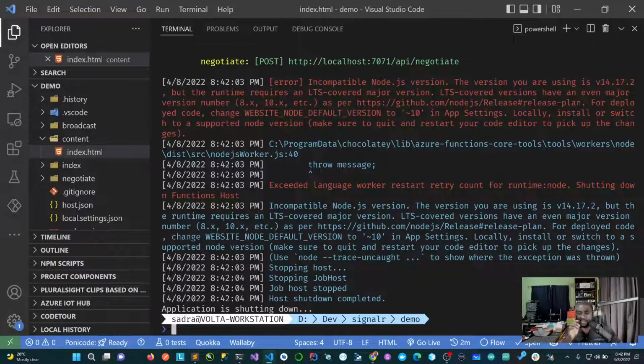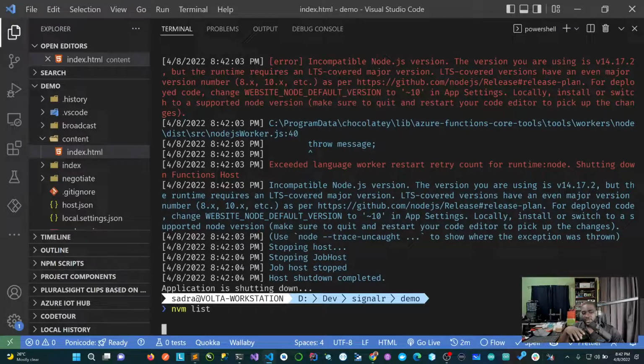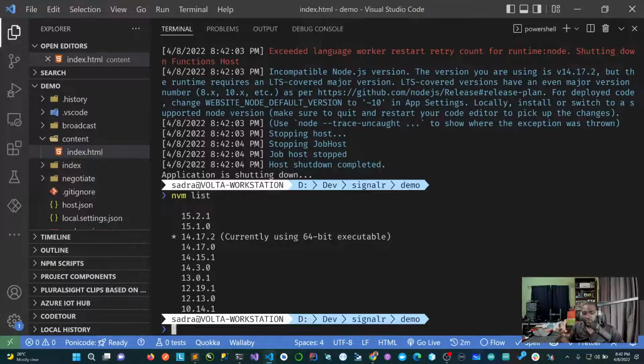Okay, luckily for us, I'm using NVM, the node version manager, which helps me install different versions of node. So let's see, do I have 10? Okay, 8.10.